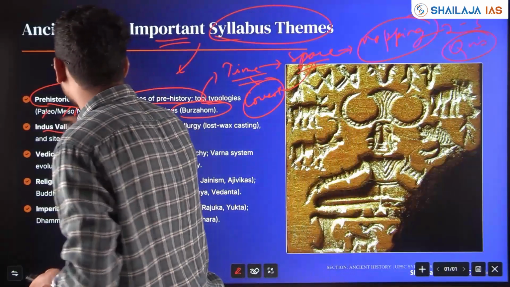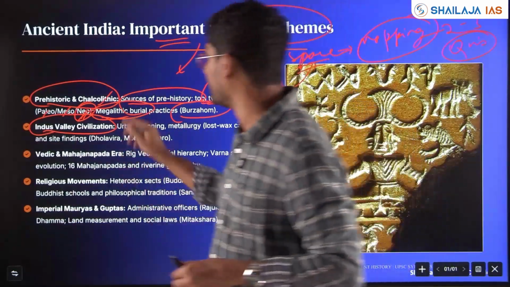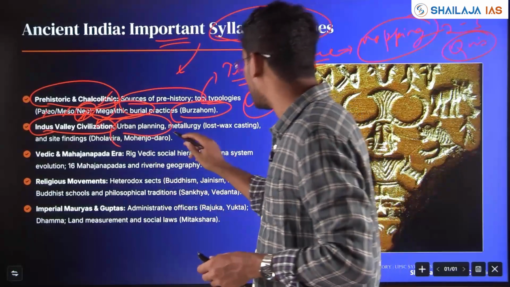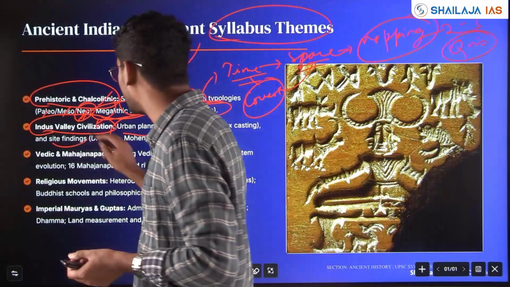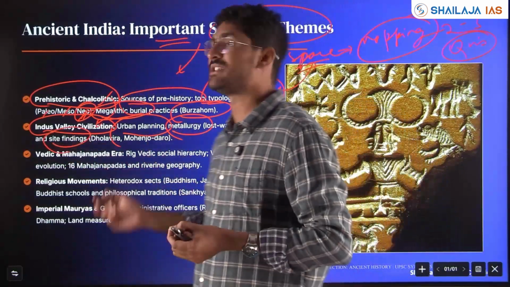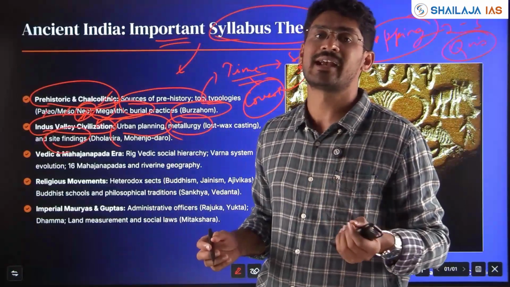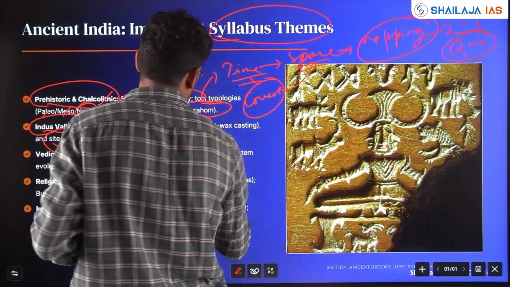Next, Indus Valley Civilization. Is it a Chalcolithic or Iron Age? You have to tell me. Okay, Chalcolithic age, the urban planning, the metallurgy, the economic activities, agriculture, site findings, all this becomes very important. Which are the factory sites, which are non-factory sites, which are the sites known for religious activities, what are all the religious artifacts.